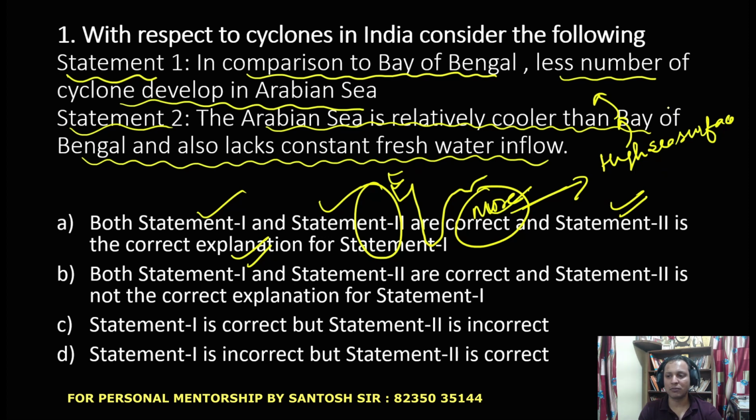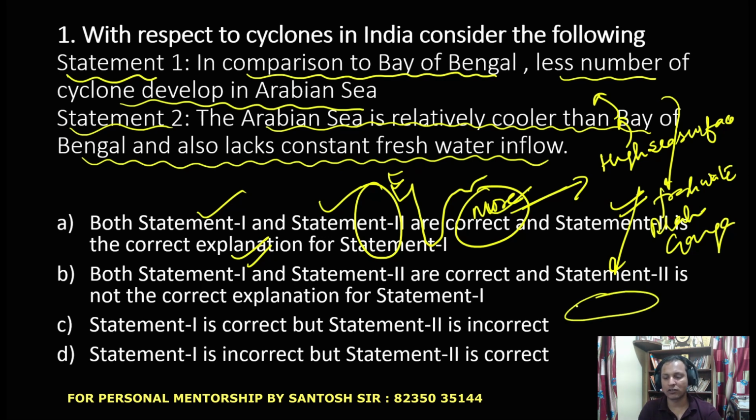Second reason is that Bay of Bengal receives fresh water from rivers like Brahmaputra and Ganga, and because there is a constant flux of this fresh water, the mixing of warm water on the surface and the cold water below does not happen, and therefore this region is more prone to cyclone formation.